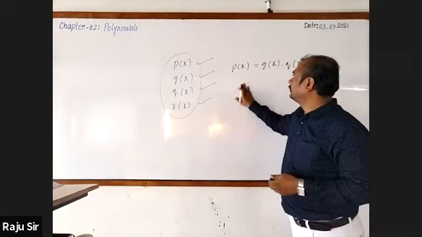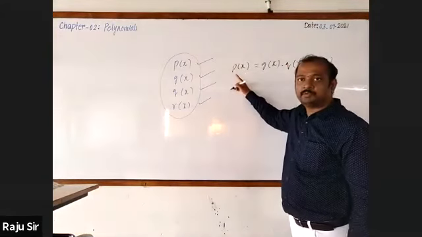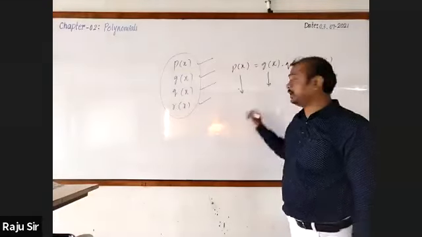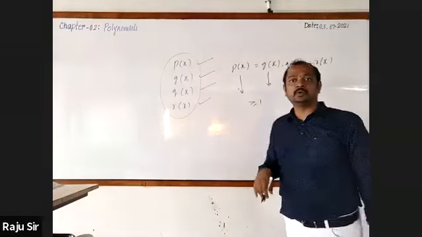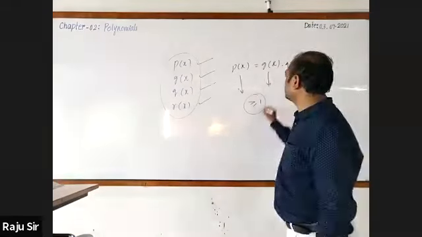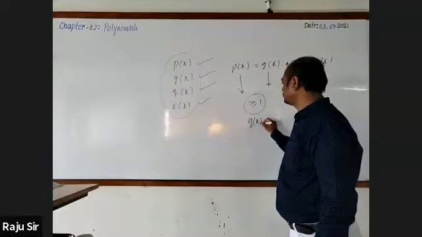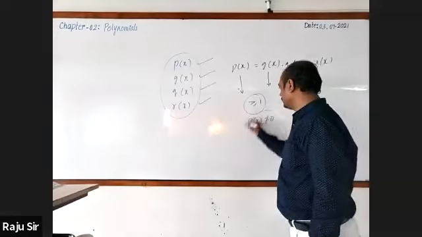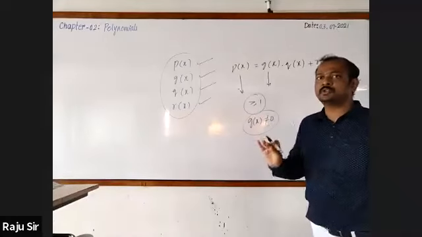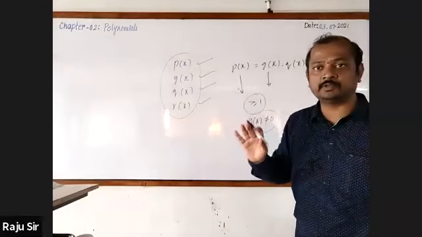Yeah, we know that it must be in the standard degree form. The degree of P of x and G of x should be greater than or equal to 1. This is the first condition. Second condition: what should G of x be? G of x should not be equal to 0, because if G of x is 0, it is not defined.